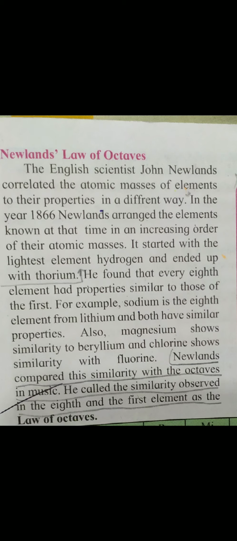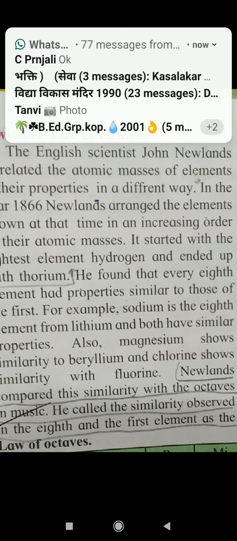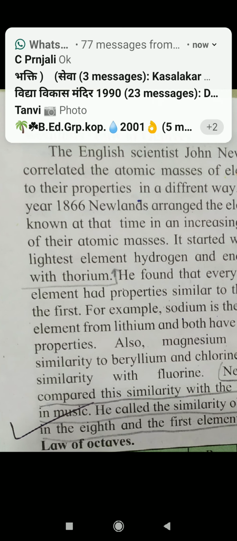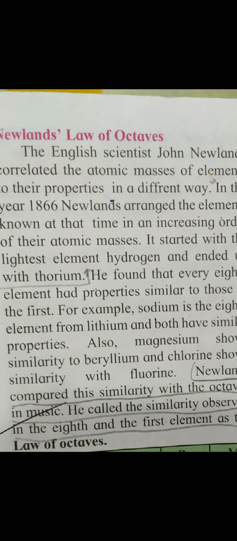Hello friends, in the previous video we studied about Dobereiner's triads. Though Dobereiner tried to classify elements, his work encouraged scientists to classify elements in a better way. One such scientist was Newlands. Newlands correlated the atomic masses of elements to their properties in a different way.